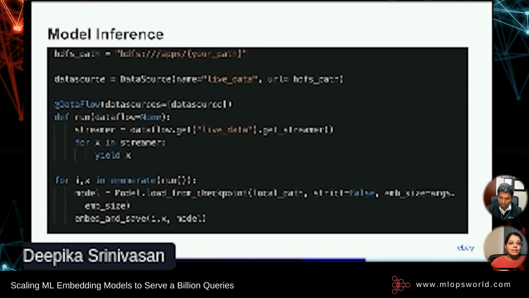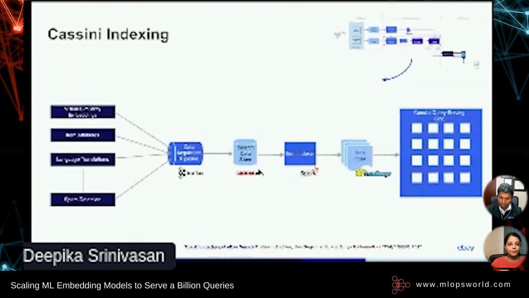So next, how are these embeddings made available for search? So that brings us to Cassini indexing. The data acquisition pipeline that you see here is a lightweight event-driven system based on Kafka. It is used to annotate items with data points from various eBay systems. These data points include item attributes, translations, spam detection indicators, and so forth, and they enhance search relevance and ranking. The acquisition pipeline typically handles millions of new item events and a few 100 million item update events every day.